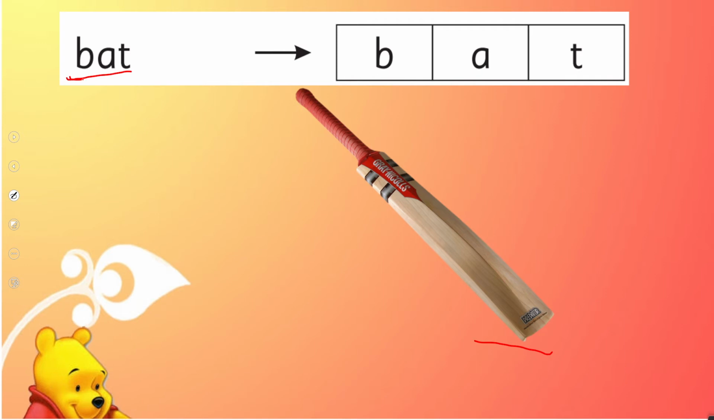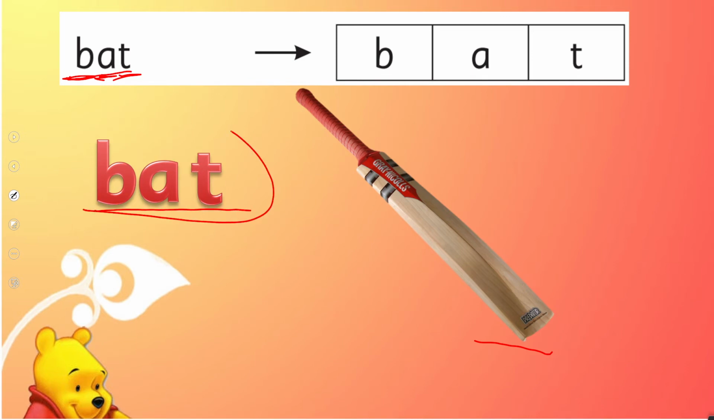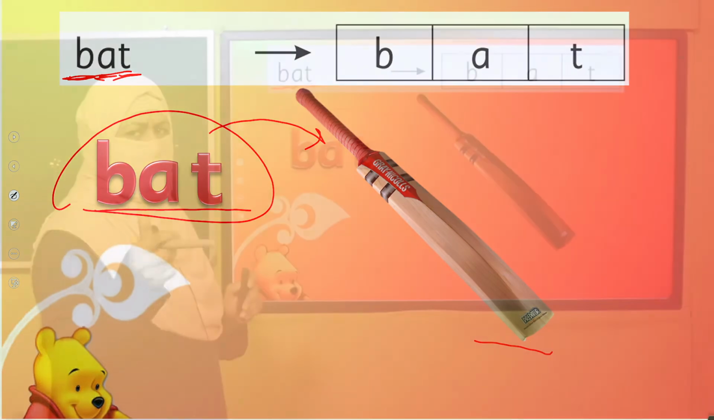And we know what is the sound of B? It's B. What is the sound of A? It's A. And what is the sound of T? It's T. B, A, T. This is how we say bat, b-at, bat. This is how we say a word. Are you getting it? You are enjoying doing it. I can see that's good.